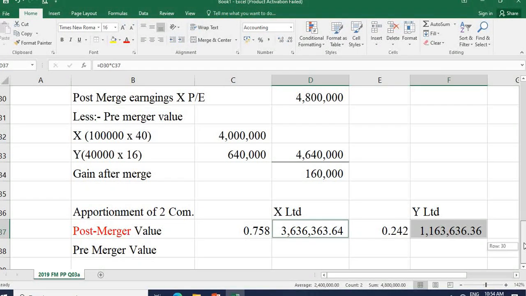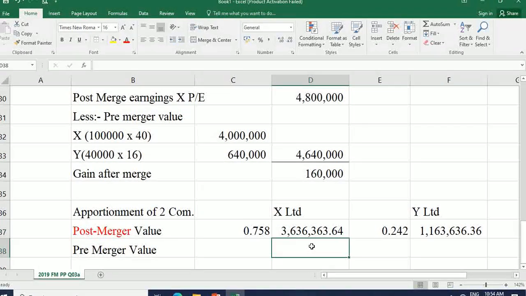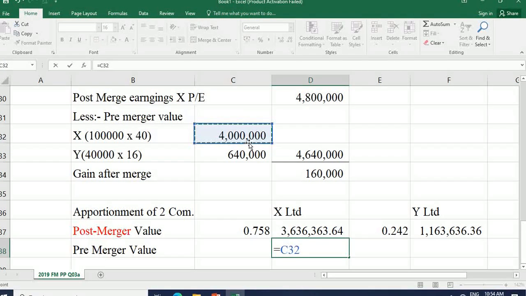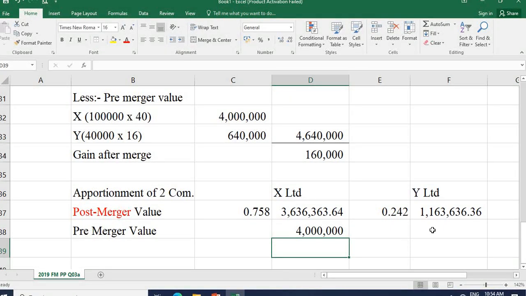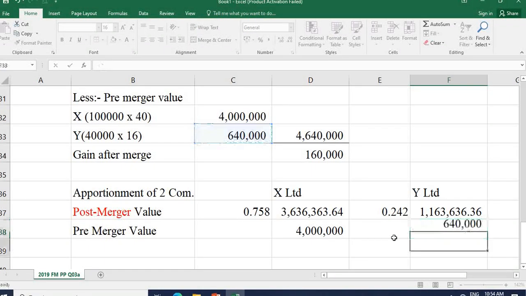Pre-merger we have already calculated, right? X company has the value of 4 million, Y company has the value of 640,000.